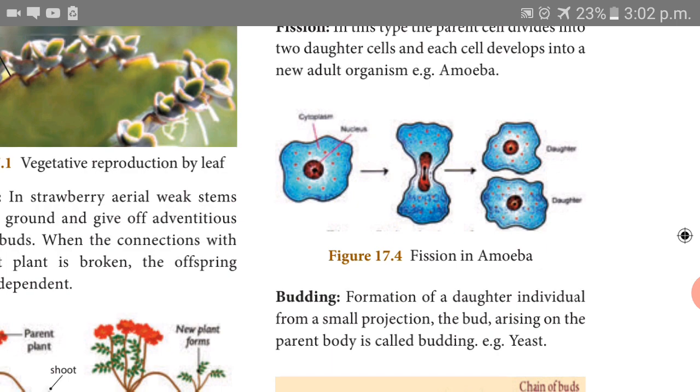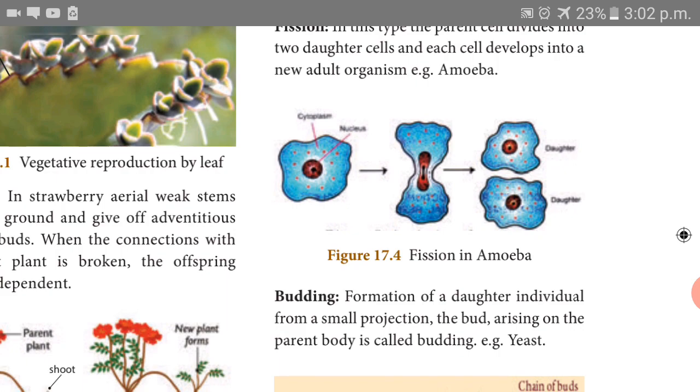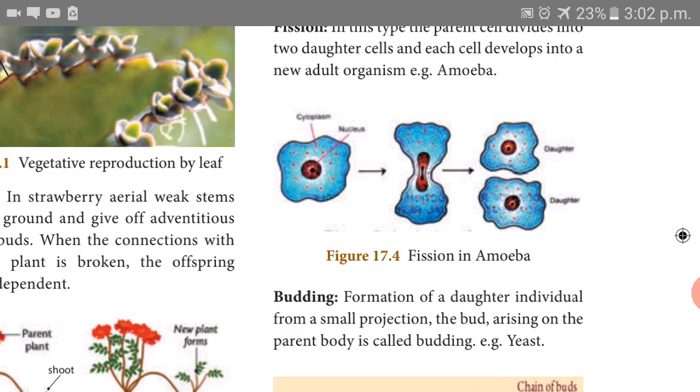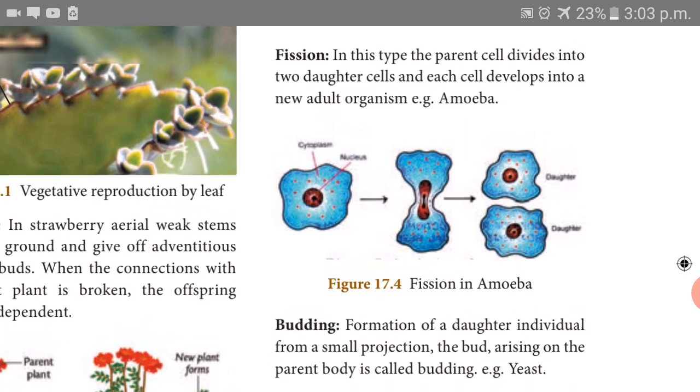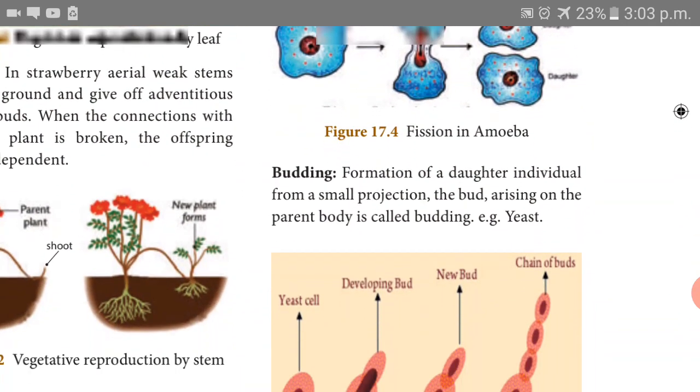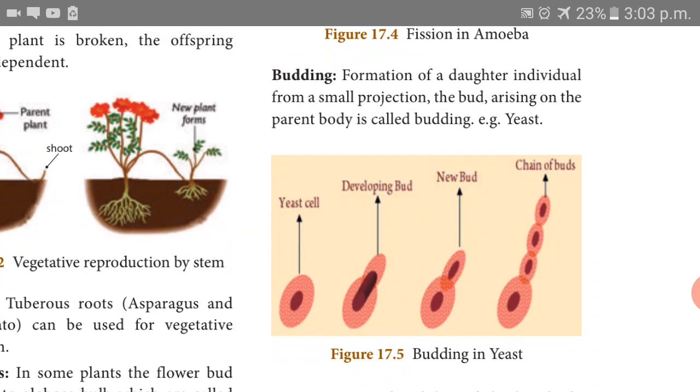The adult is there. First the nucleus elongates and divides into two. Then a constriction appears in the cytoplasm. The constriction gets deeper, then it divides into two. This is what is called fission. Next one is budding.